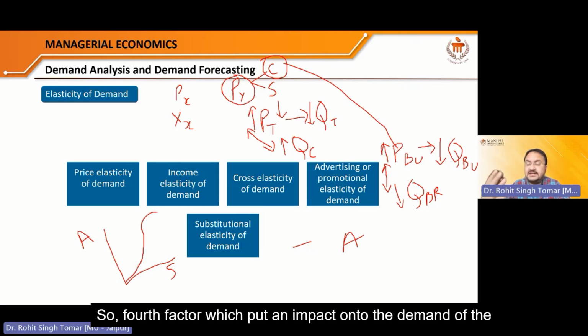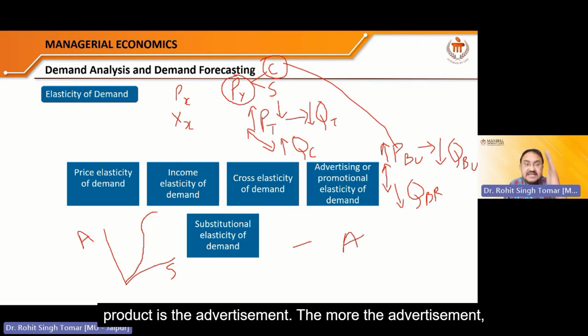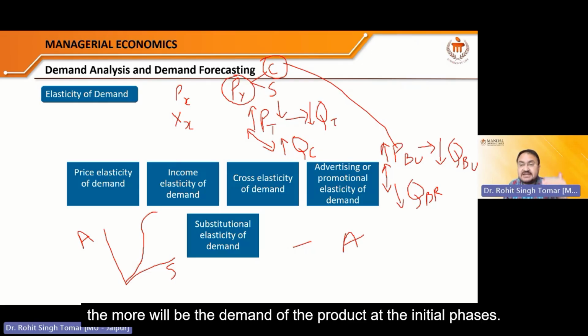So the fourth factor which puts an impact onto the demand of the product is the advertisement. The more the advertisement, the more will be the demand of the product at the initial phases.